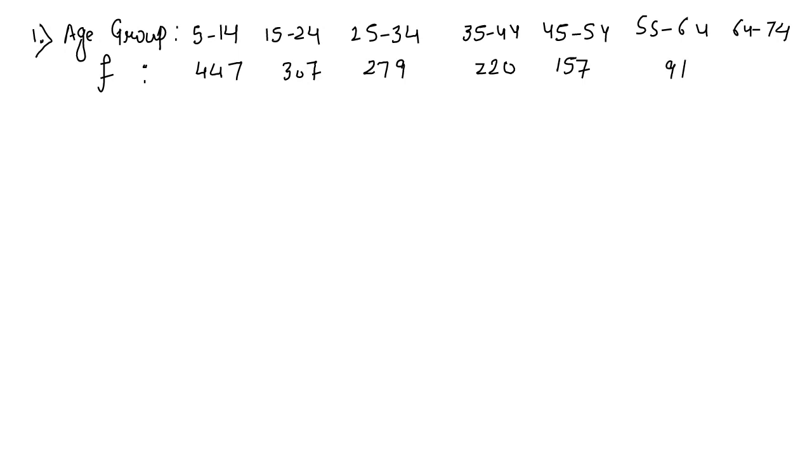And last value is 39. Right? So this is a question for continuous series, but the given data is in the inclusive form. So firstly convert it into the exclusive form and then we use the formula to calculate median.